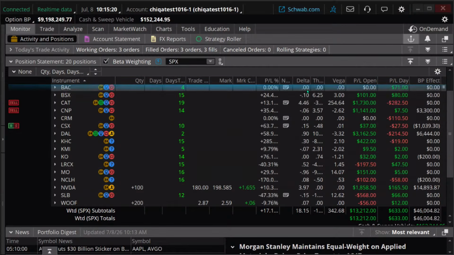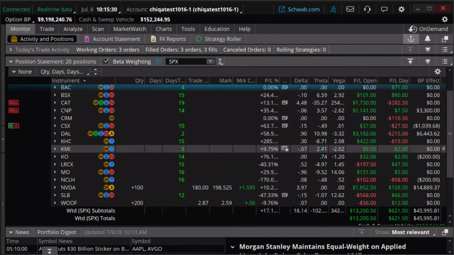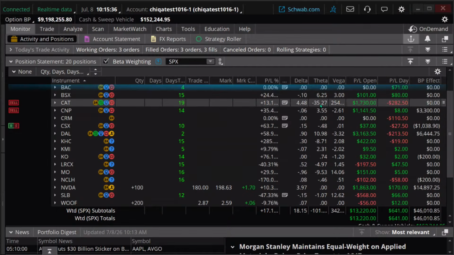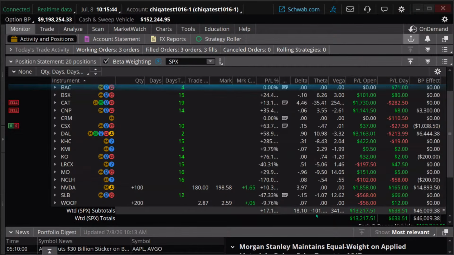So when you're looking to modify it, you can consider delta. Obviously, that's a big one. Maybe you consider theta. Obviously, we'd like to have time decay working in our favor, but with some trades, it's not possible. If you do a long call like I have on Caterpillar, it's going to have a negative theta. That's going to detract from that. But maybe I want to bump up my theta. I can look to add positive theta trades to this.